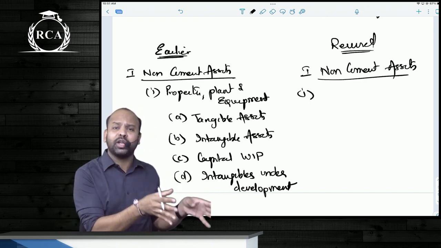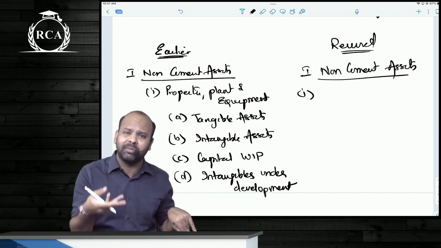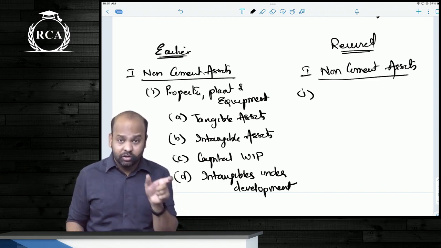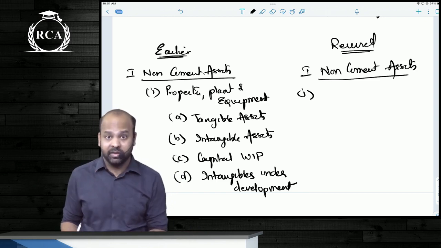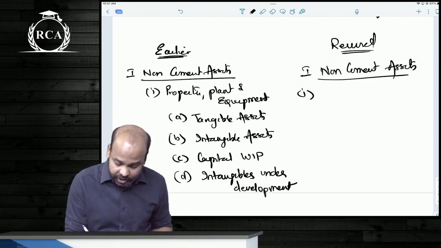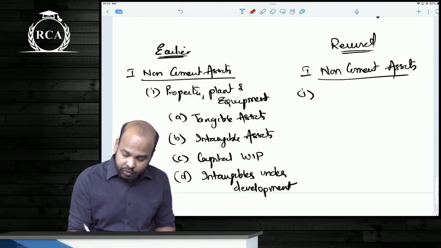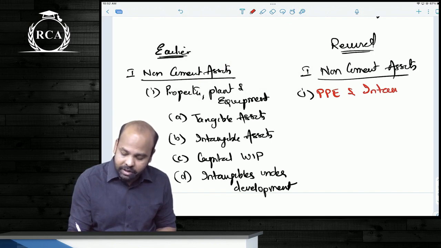We all know accounting standard 10 deals with property, plant and equipment, and accounting standard 10 describes them as tangible assets. Intangible assets are covered under AS 26. So the word PPE, property, plant and equipment, never covered intangible assets. That is why the side heading is now changed. Instead of just using the word PPE, you will now use the word PPE and intangible assets.